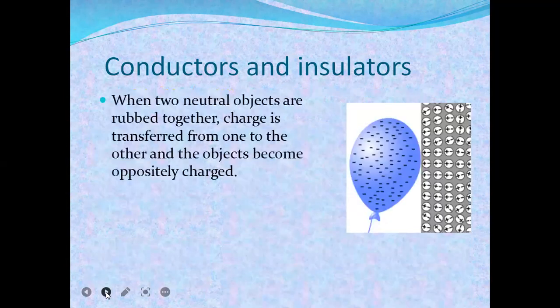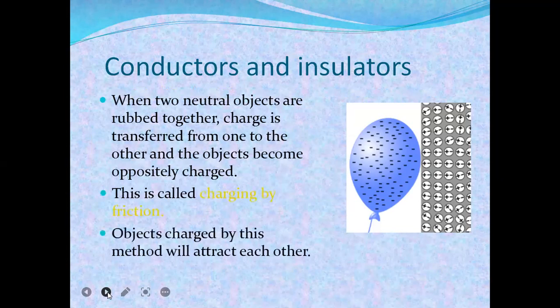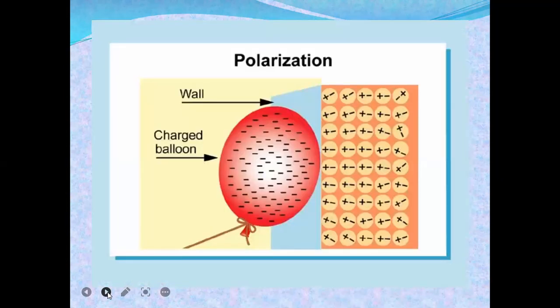When two neutral objects are rubbed together, charge is transferred from one to the other. The objects become charged, one positive and one negative. You have to remember this. For example, a balloon and a piece of rubber. This is called charging by friction. Objects charged by this method will attract each other.